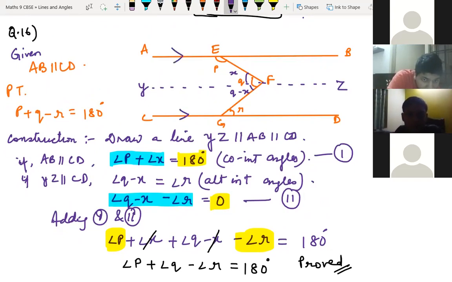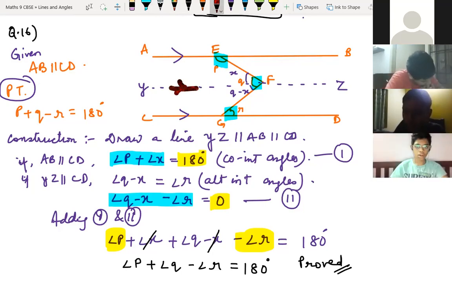Okay. Yes, sir. And we have to prove that this whole thing, angle P. They have given only angle P, only angle Q, this completely, and this is angle R. So the relation you have to prove is that angle P plus angle Q minus R is equal to 180 degrees. So I did one construction, that YZ is parallel to AB as well as CD. I did one construction over here, that this line is parallel to AB as well as CD. Then I've written this one.